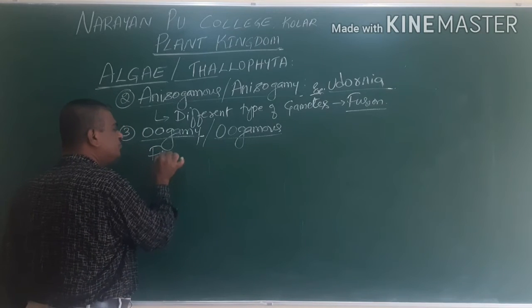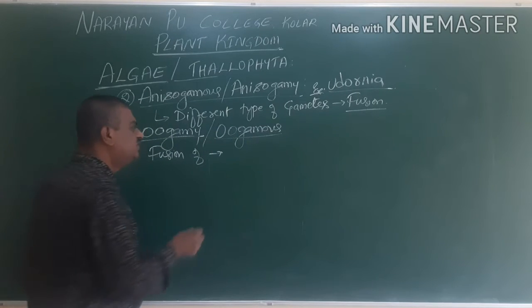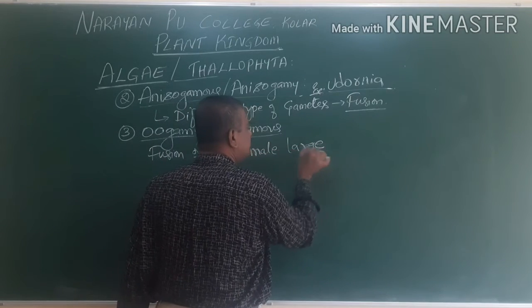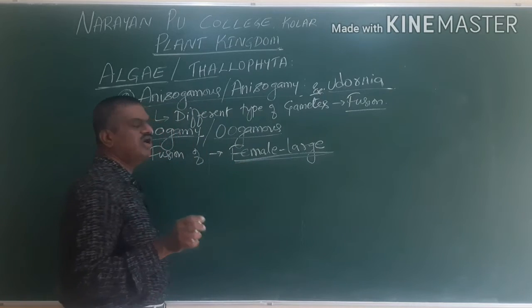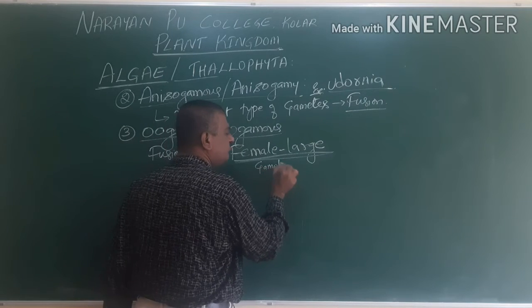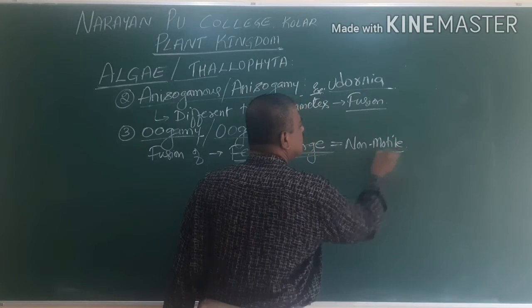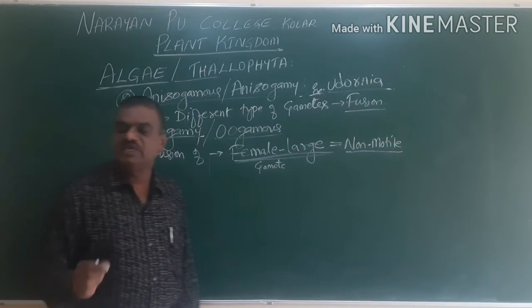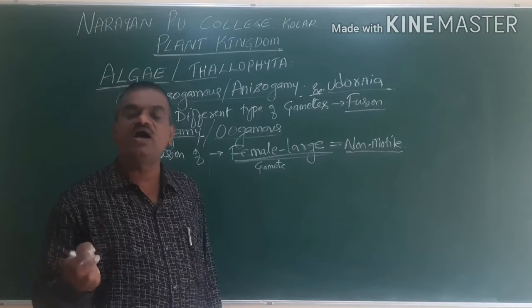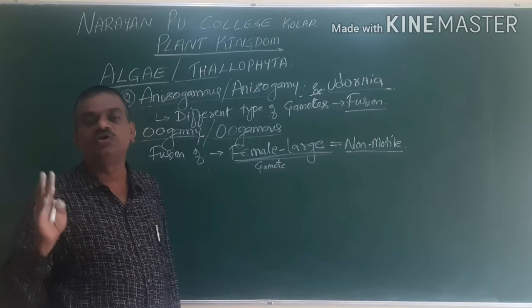Here the female gamete is large, and there is a presence of a large female gamete that is non-motile. Non-motile means they cannot move; they are static and fixed. They are usually not going to move.